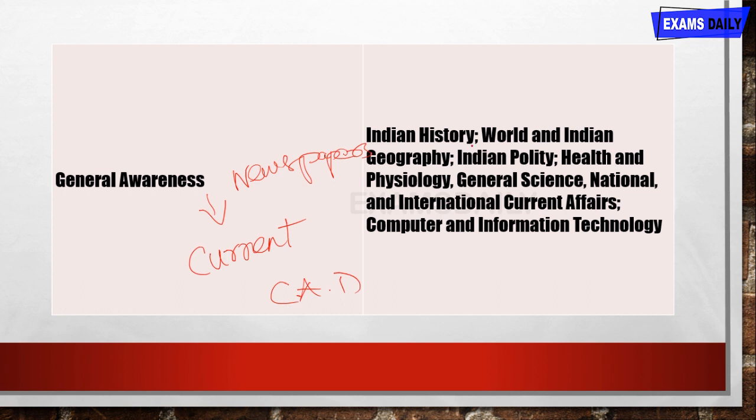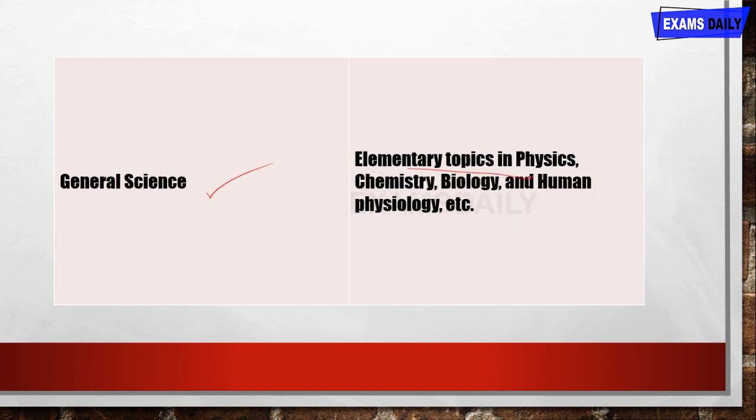And for general awareness, the first topic is Indian history, and then world and Indian geography, Indian polity, health and physiology, general science, national and international current affairs, and then computer and information technology. Up-to-date information is very important for computer and information technology, so up-to-date technology related news are very important for general awareness. And then elementary topics in physics, chemistry, biology, and human physiology. For this too, you want to go through 6th to 12th standard books. This is mandatory for the general science topic.